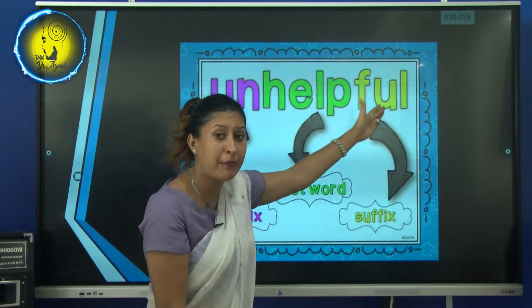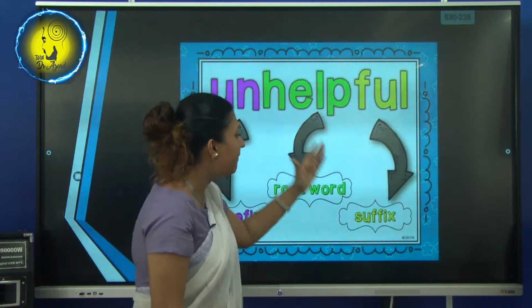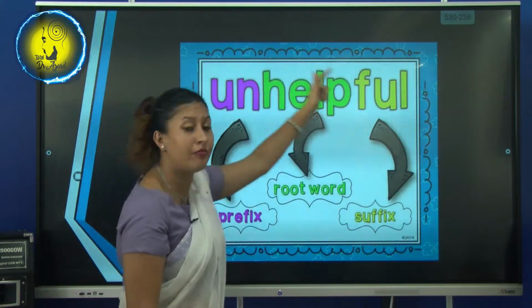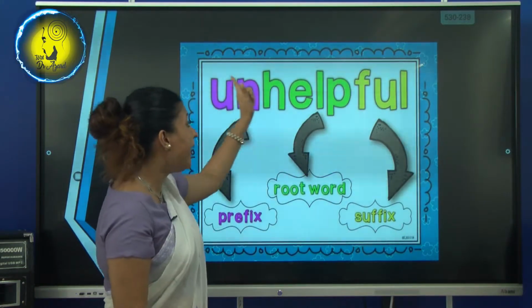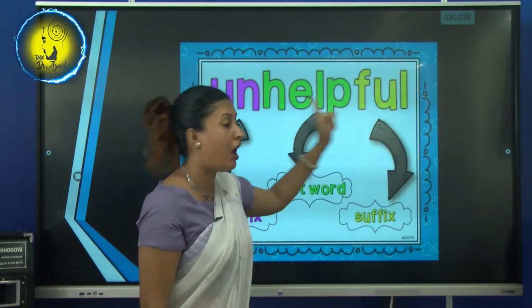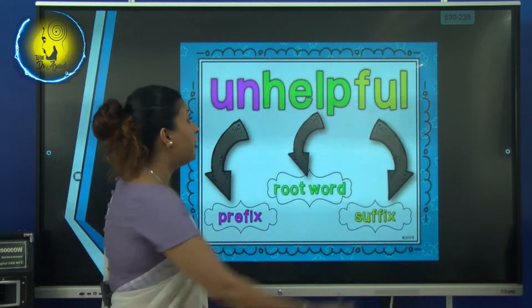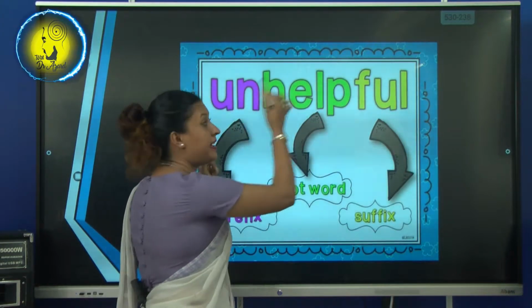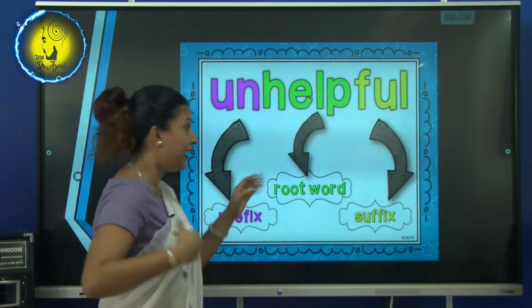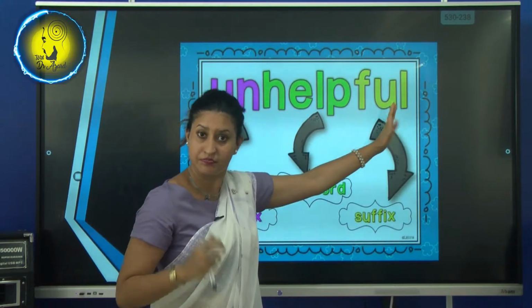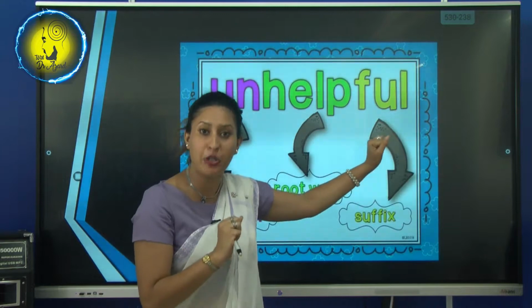That is the suffix. So what is this word? Unhelpful. See, three parts are there. You are in the middle, mom is here, dad is here. Prefix, root word, suffix. Just keep the theory in your mind.